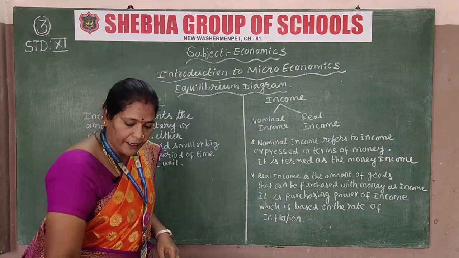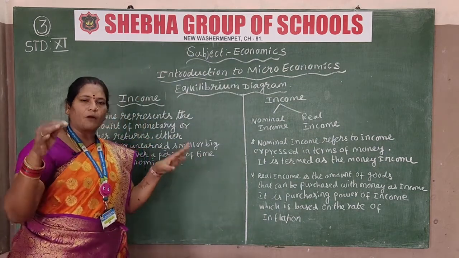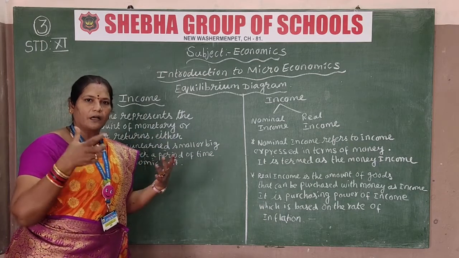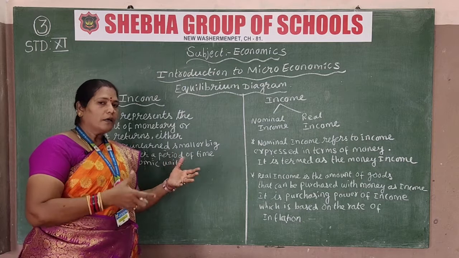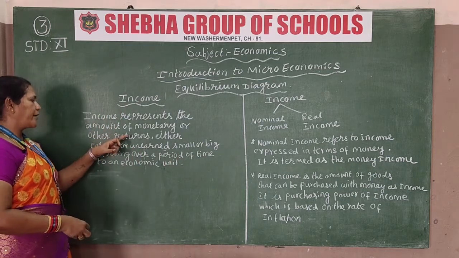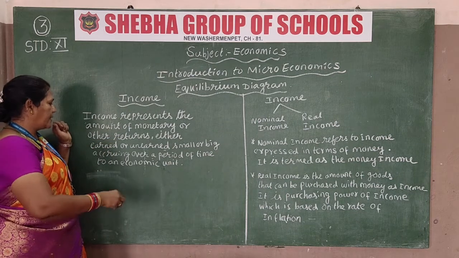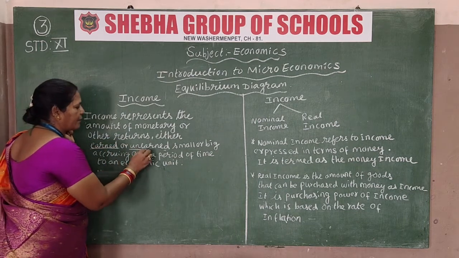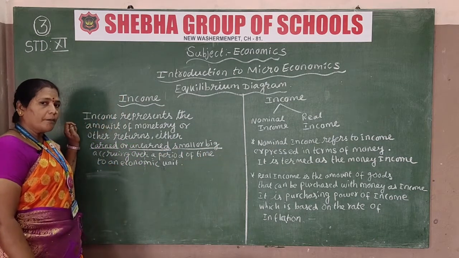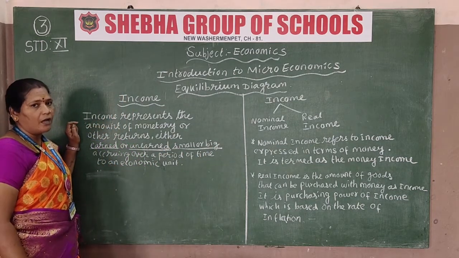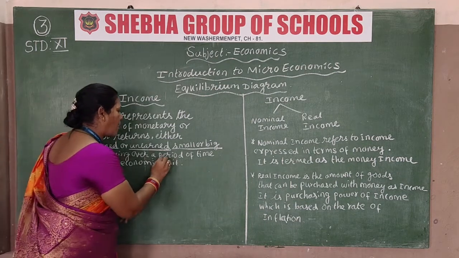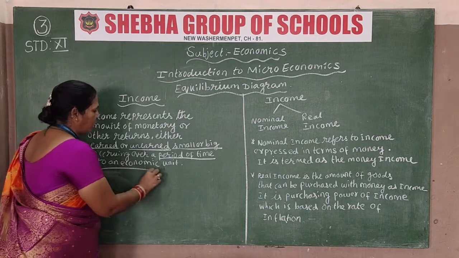Economic means it is all about finance, about money. That is what we study in the economics subject.